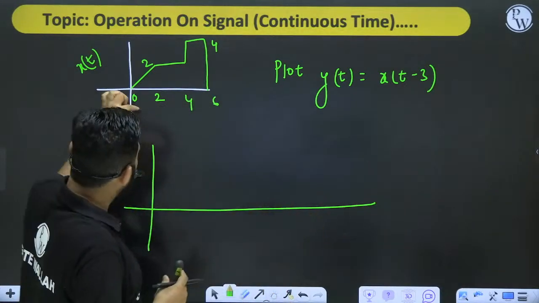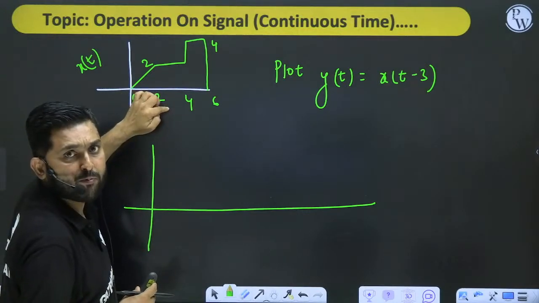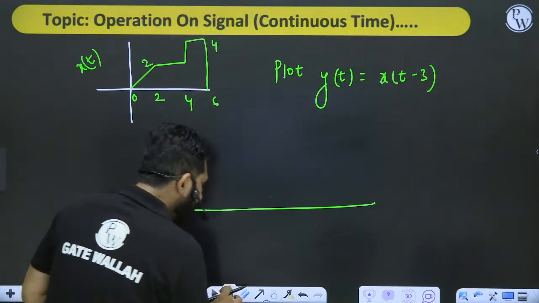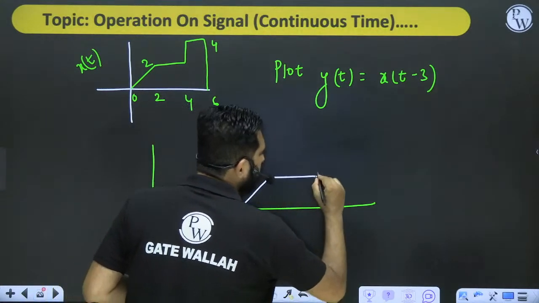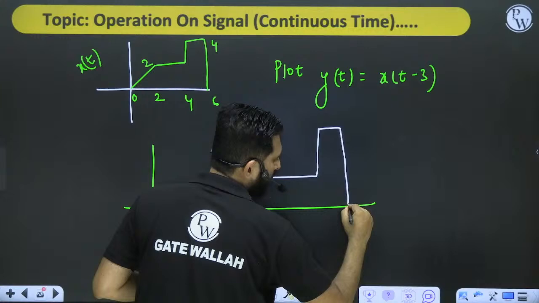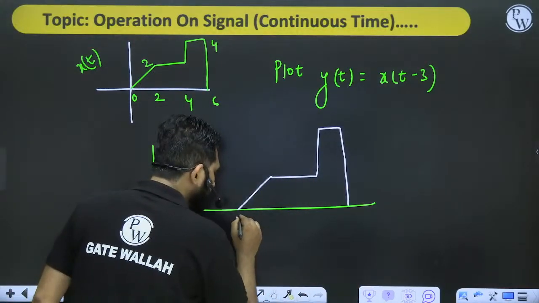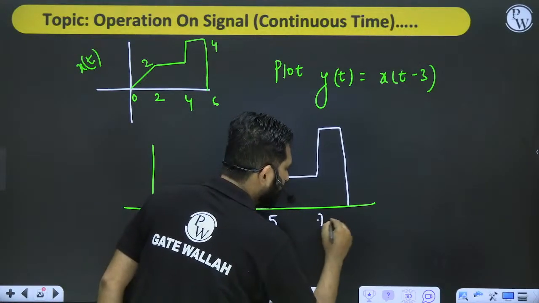See here. If 0 is added to 3, it comes to 3. 2 plus 3 is 5. 4 plus 3 is 7. 6 plus 3 is 9. This means that this signal will now come like this. And the points now are 3, 5, 7 and 9.